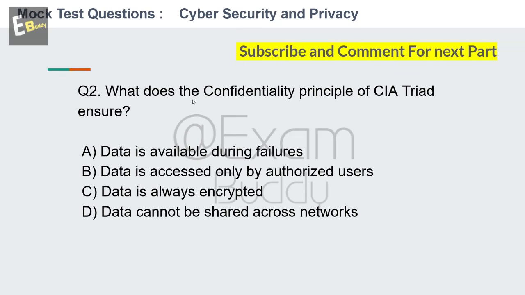What does the confidentiality principle of CIA try to ensure? So these are the options: Data is available during failures. Data is accessed only by authorized users. Data is always encrypted. Data cannot be shared across networks. So your time starts now. And the answer is B. Data is accessed only by authorized users. Now let's go to our question number 3.